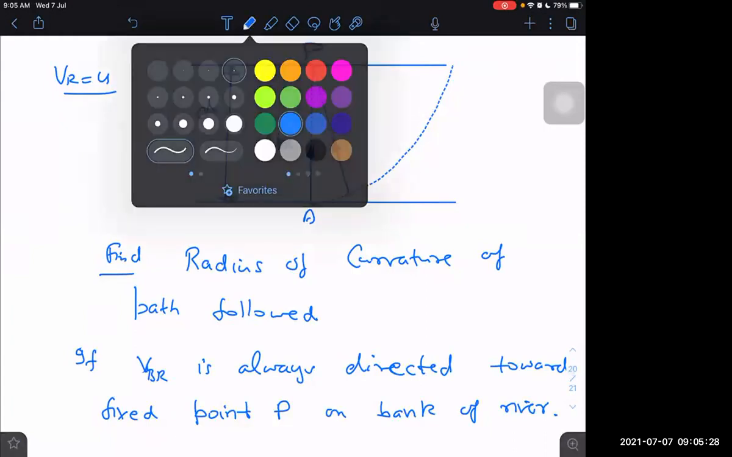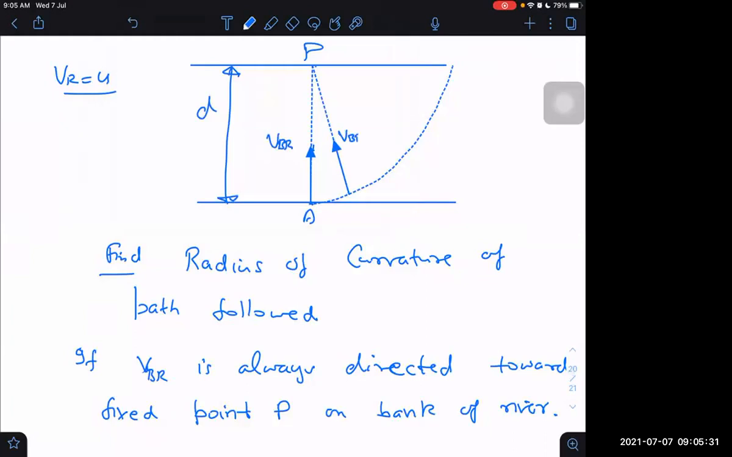And then we have VBR here as well. And in one direction velocity is u, velocity of river. Here also velocity of river will be u only. Resultant of these two velocities will be the velocity along the tangent, that is velocity of the boat. Net velocity will always be along the path followed.